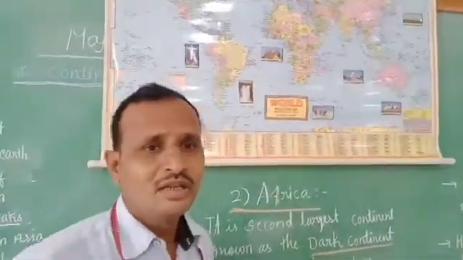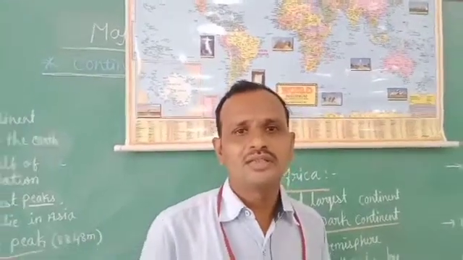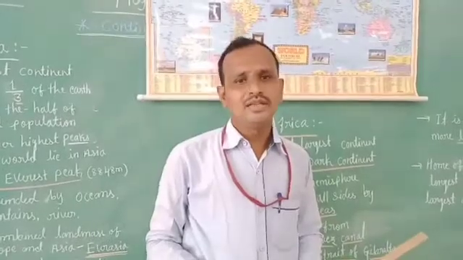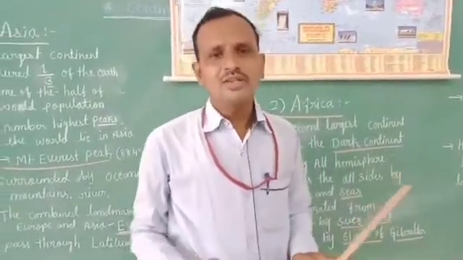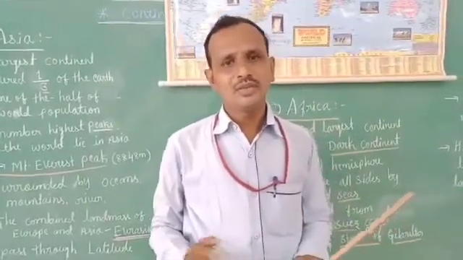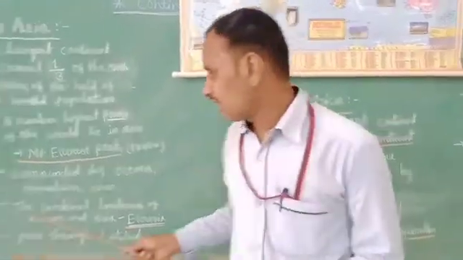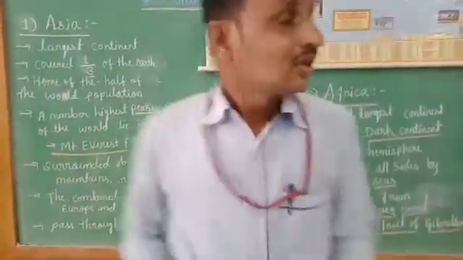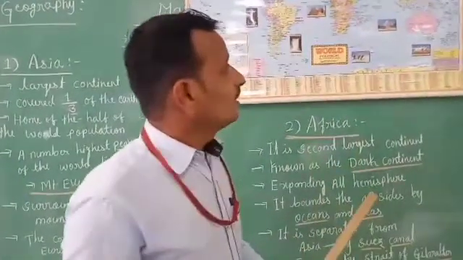I repeat once again, the Ural mountains and Ural river are considered the natural border between Europe and Asia. Similarly, the landmass of Europe and Asia together is called Eurasia.